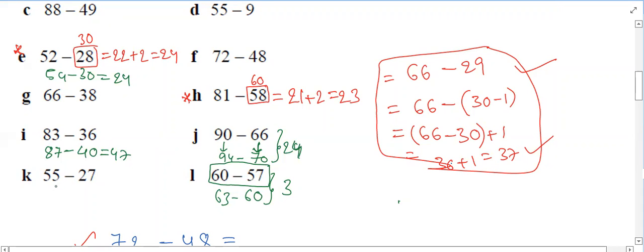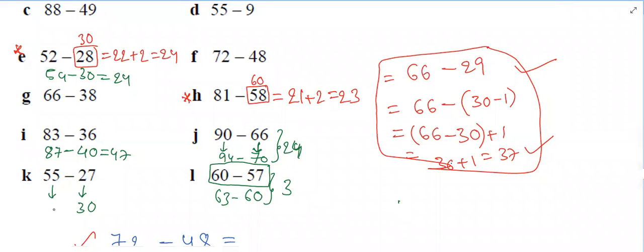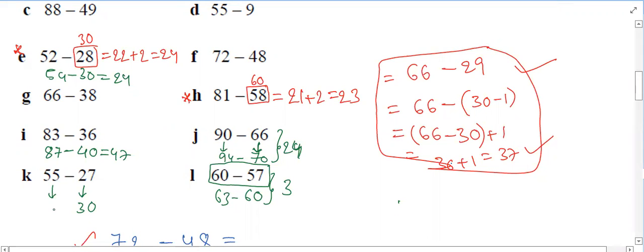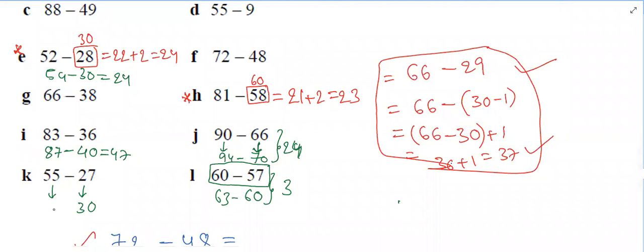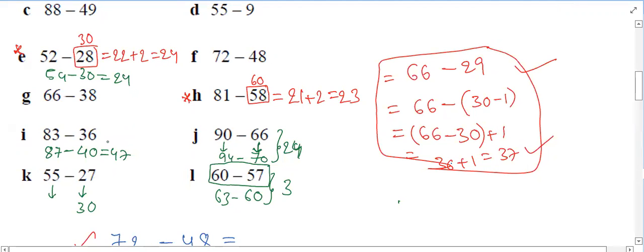Advika, K? So for K, we need to make 27 as 30. Okay. 55 minus 30 is 25. 25 plus 3 is? 28. So yes, we are adding that also.